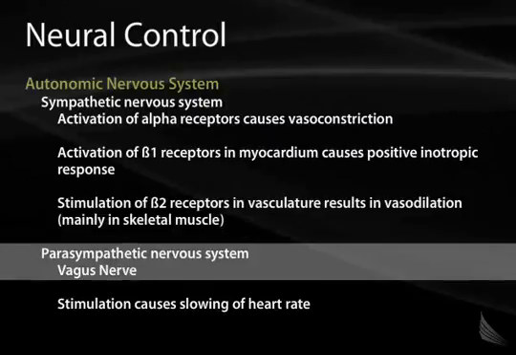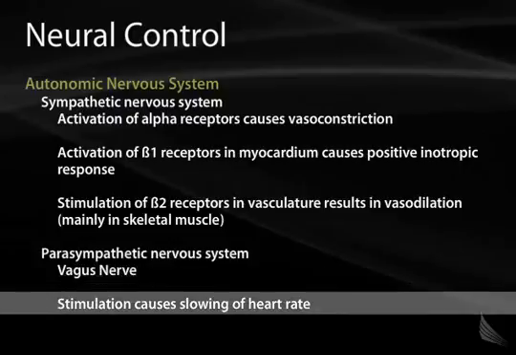The parasympathetic nervous system primarily acts through the vagus nerve, and the vagus nerve does have innervation to the heart, causing a slowing of the heart rate, especially at the sinoatrial node and the atrioventricular node. This decreases cardiac output and lowers blood pressure. The vagus nerve also does have some innervation of peripheral vasculature. This vagus nerve stimulation often leads to nitric oxide release from endothelial cells, causing vasodilation indirectly at the level of the smooth muscle in the arteriole.